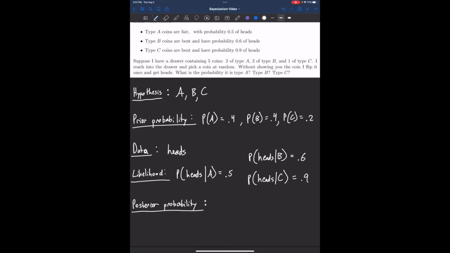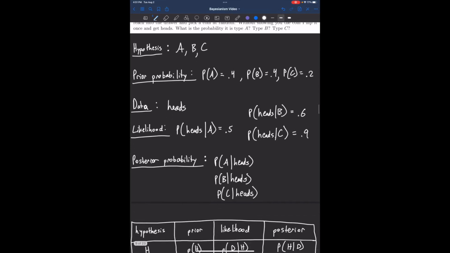And the goal is to come up with posterior probabilities, right? The probability of hypothesis A given that a heads was flipped, the probability of B given that a heads was flipped, and the probability of C given that we got heads. That's the goal. And we're going to use Bayes' rule, Bayes' theorem, to compute those posterior probabilities.